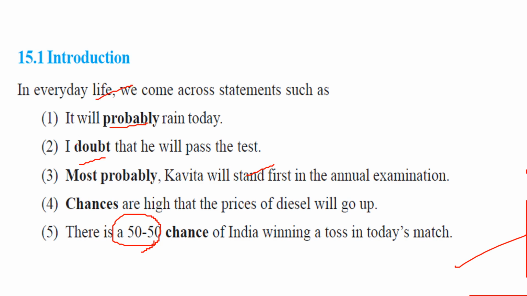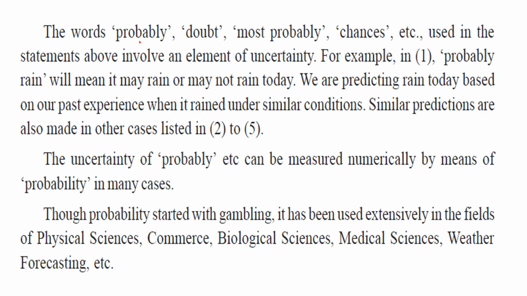So probably, doubt, most probably, chance, all these are words of prime importance because we are uncertain. These words represent uncertainty. If we see the first statement, probably rain means it may rain, it may not rain. Similar is the prediction with the others also. So the uncertainty of probably can be measured numerically by means of probability in various cases.